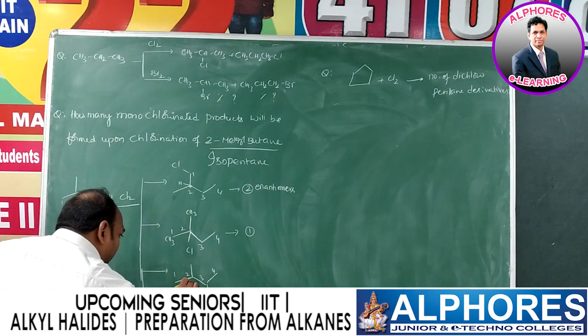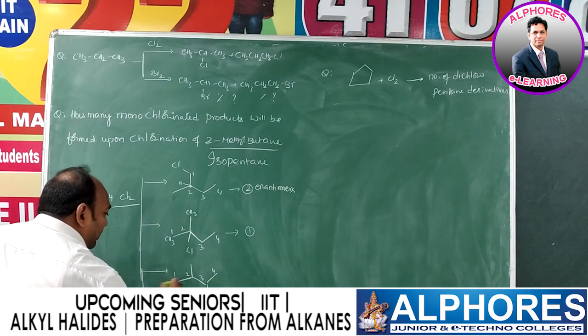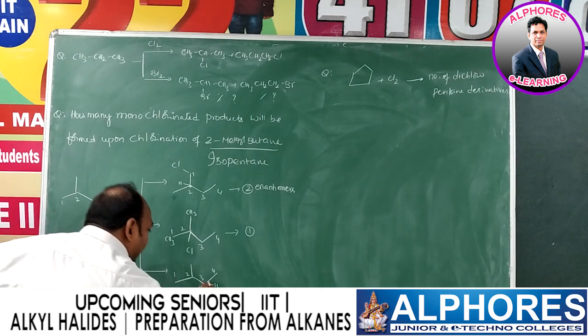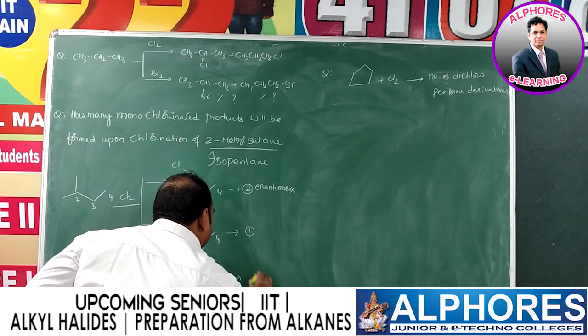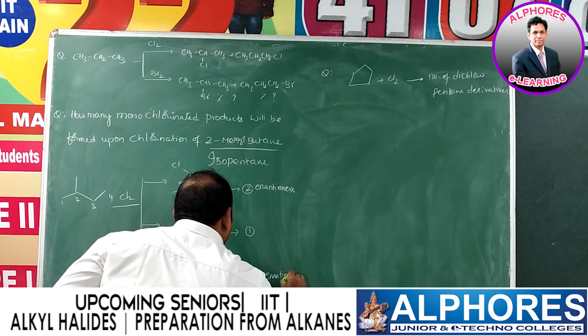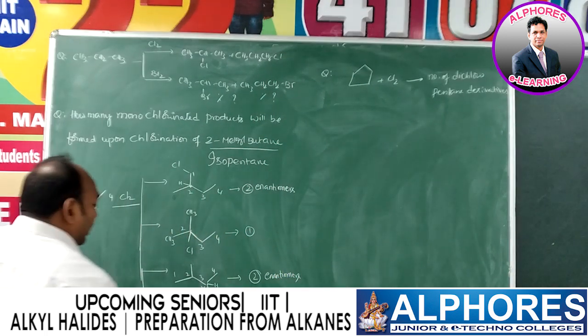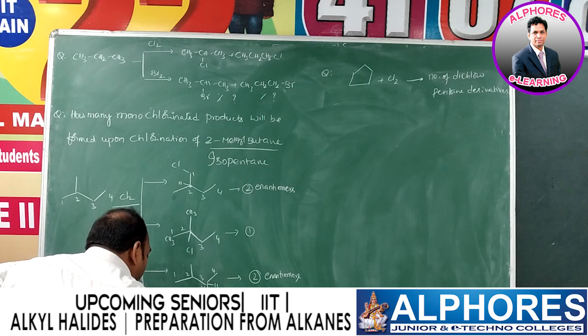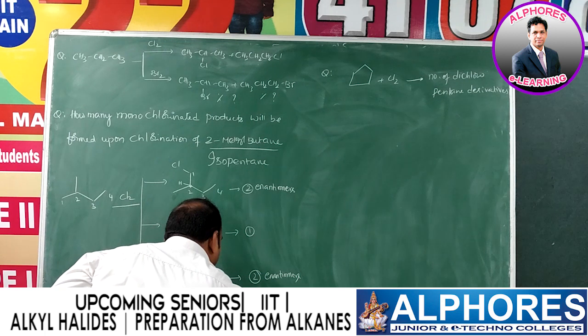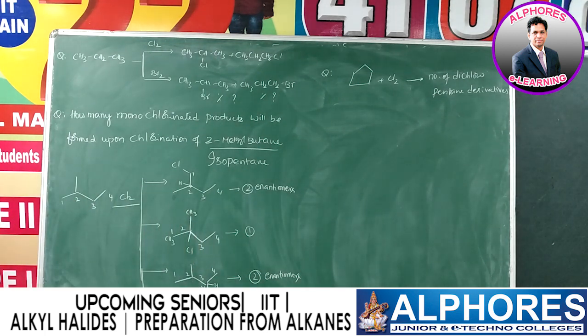And let's come here, this carbon is not chiral because both are methyl groups, but this carbon will be chiral because of one hydrogen, one chlorine, methyl and isopropyl. Resultantly you are getting two products. Again both are enantiomers. Now the fourth one, here this carbon is attached to two hydrogens, that's why this is not chiral. This carbon is attached to two methyl groups, so this one is not chiral. So no chiral carbon, that means only one product. So what is the total number of possible products here? Total 6 products you are going to get.